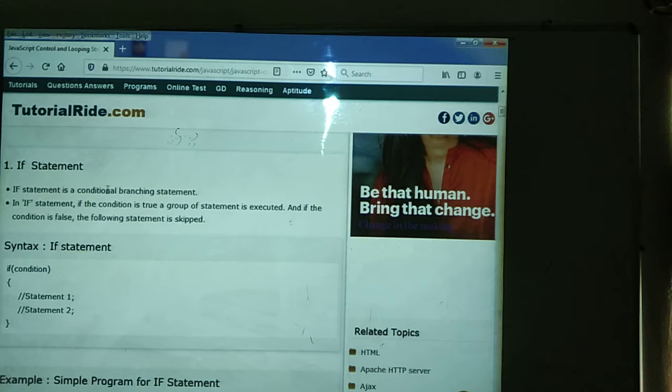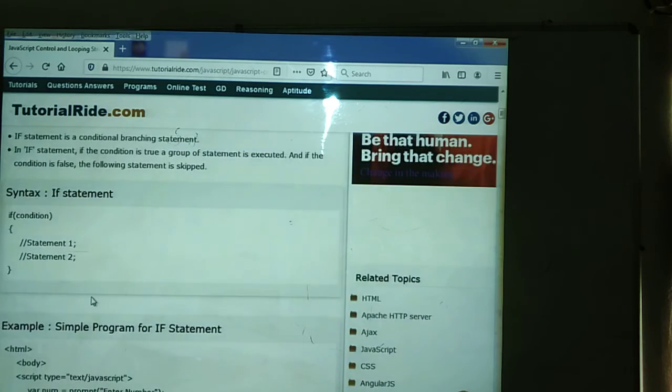The if statement is a conditional branching statement. Here we need to write the condition. If the condition is true, the particular block will be executed. Otherwise that block will be skipped and the remaining program will be executed. That is the meaning here. In the if statement, if the condition is true, the group of statements will be executed, and if the condition is false, the following statements will be skipped.